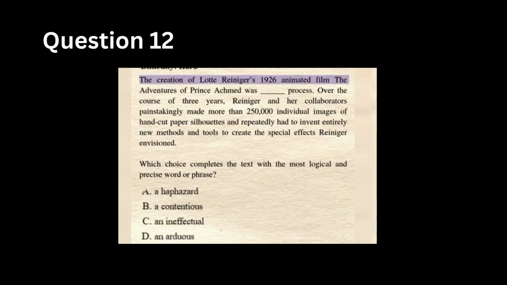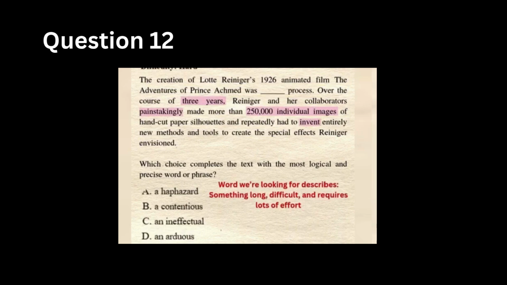Of Lotte Reiniger's 1926 animated film The Adventures of Prince Achmed was blank process. Over the course of 3 years, Reiniger and her collaborators painstakingly made more than 250,000 individual images, and repeatedly had to invent entirely new methods and tools. Now focus on what this sentence is showing. 3 years, painstakingly, 250,000 images, inventing new tools. All of this points to a process that was long, difficult, and required a lot of effort.